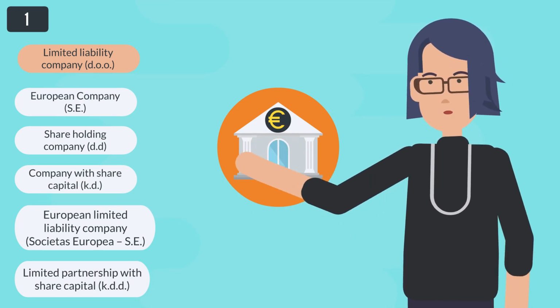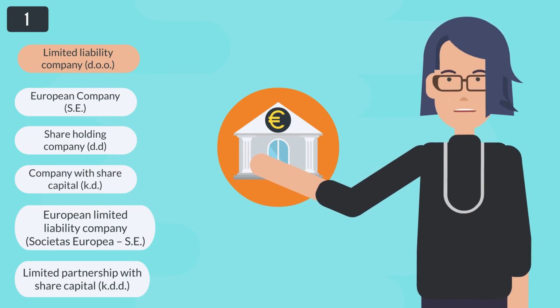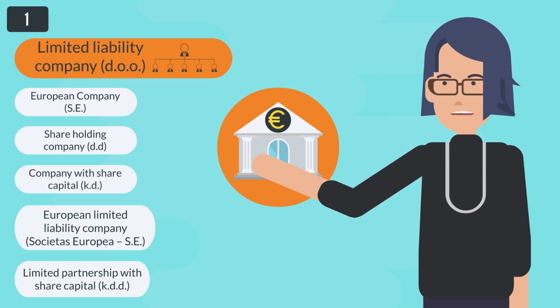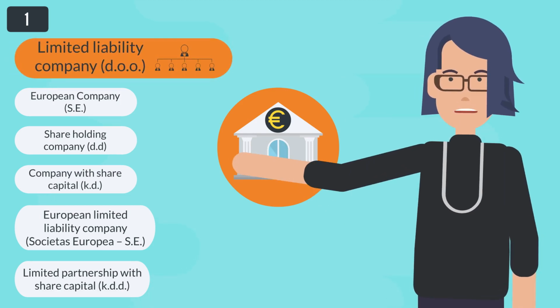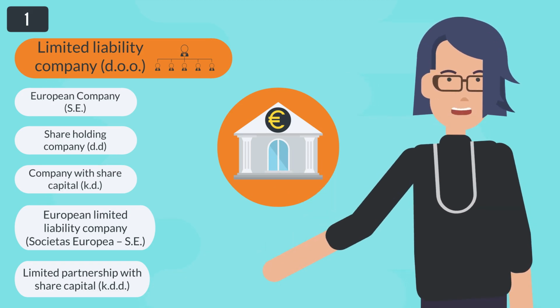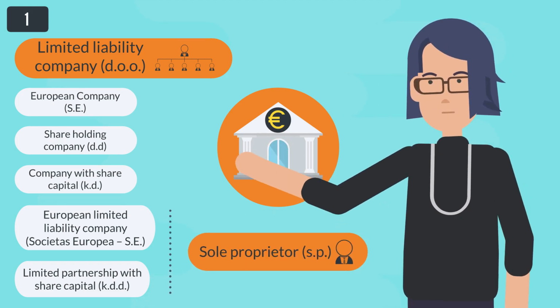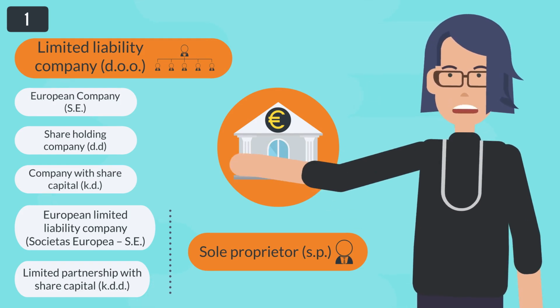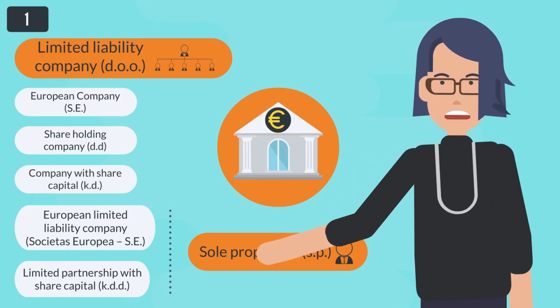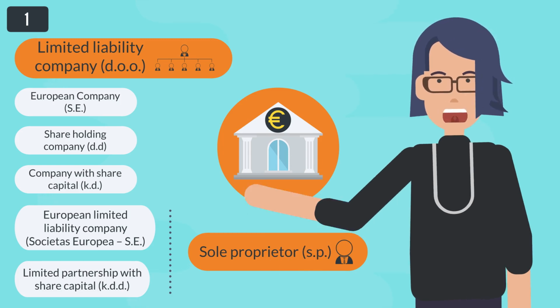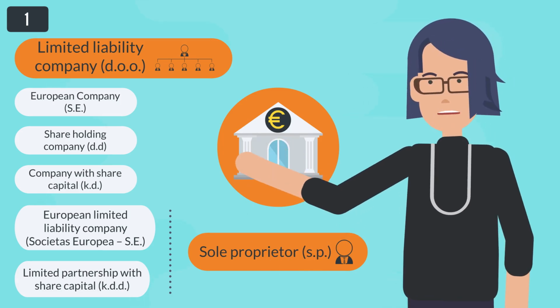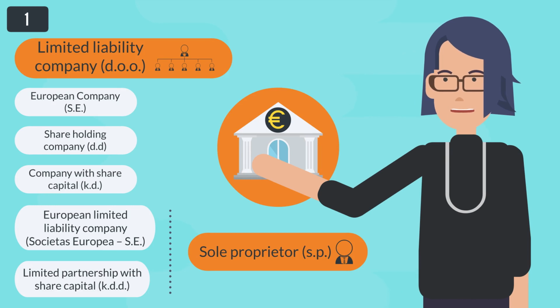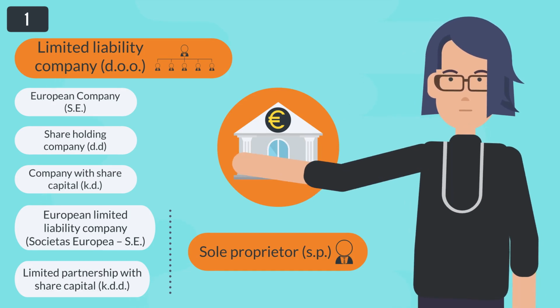Most of the companies in Slovenia are established in the form of a limited liability company, DOO. The majority of foreign investors also choose this form. A sole proprietor, SP, is also a common form, however, it is not a legal entity. Throughout the module, we shall focus on these 2 most common forms, while information on other forms of business entities can be found in Annex 1.1.